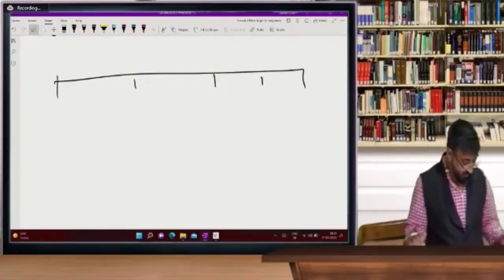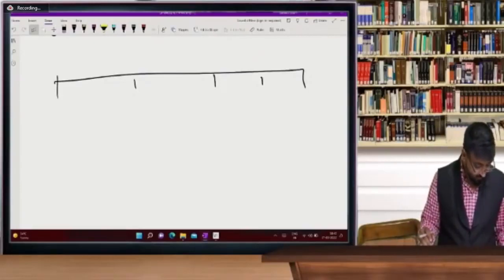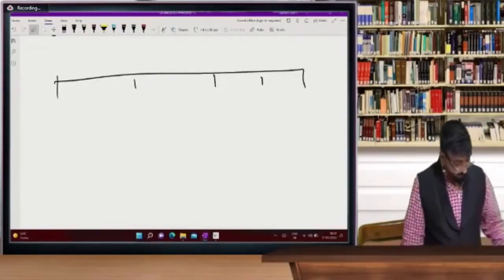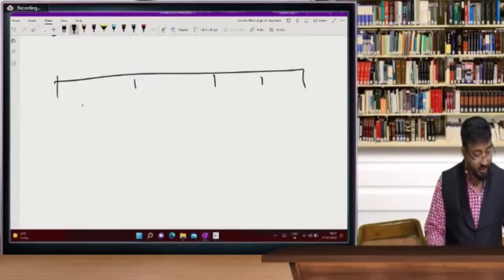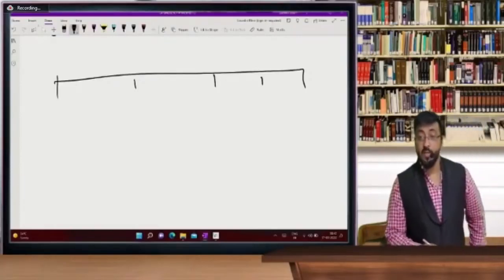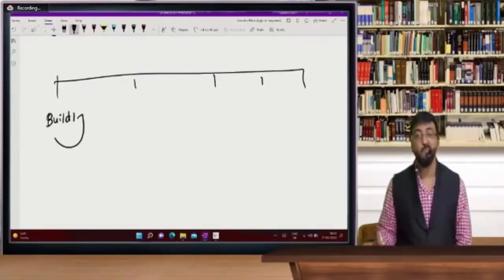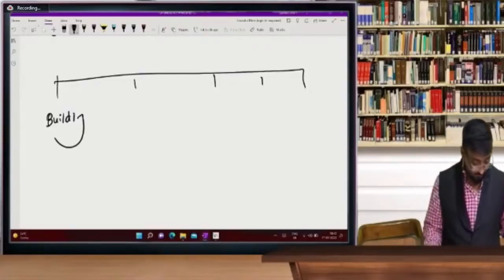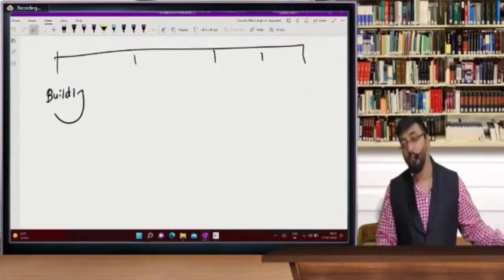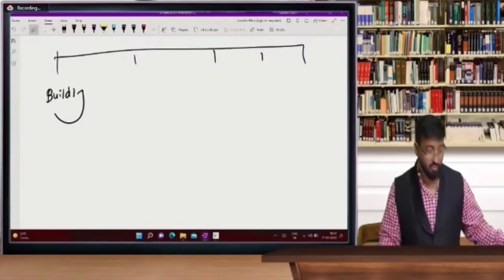Chalo. So first question. Five questions. First one, tell me the type of account. Building. Tell me what type of account building is. Very simple account.